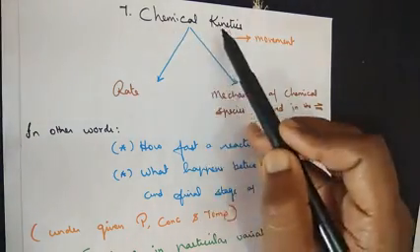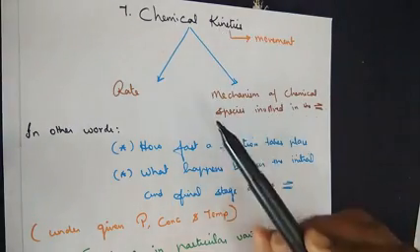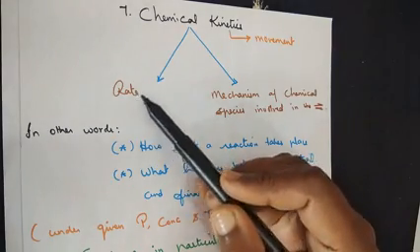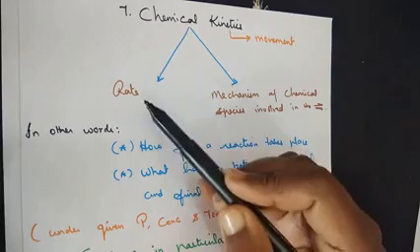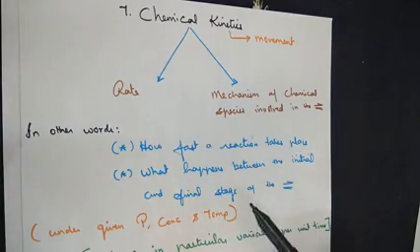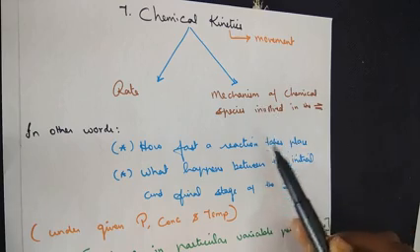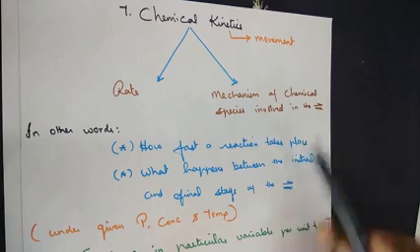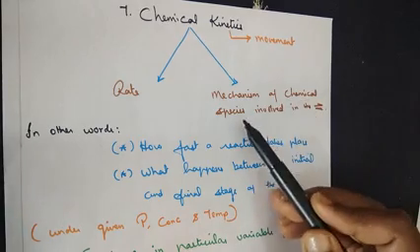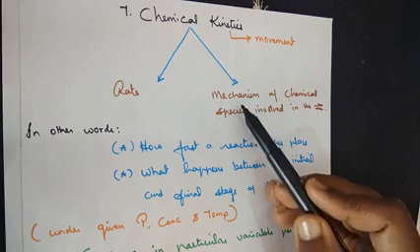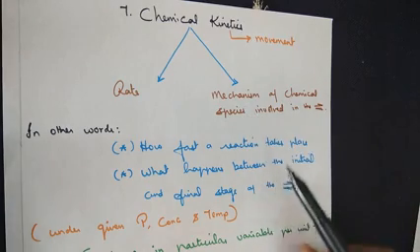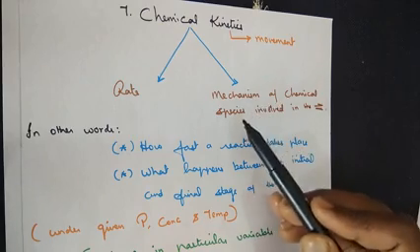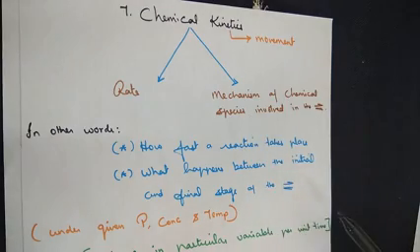So the study of chemical kinetics gives us two main types of knowledge. The first one, we come to know the rate of a reaction or the speed of a reaction. The second type of knowledge we get from there is the mechanisms of the chemical species involved in the reaction. Chemical species stands for both reactants and products. Mechanisms mean the actual work taking place within the reactants and within the products.